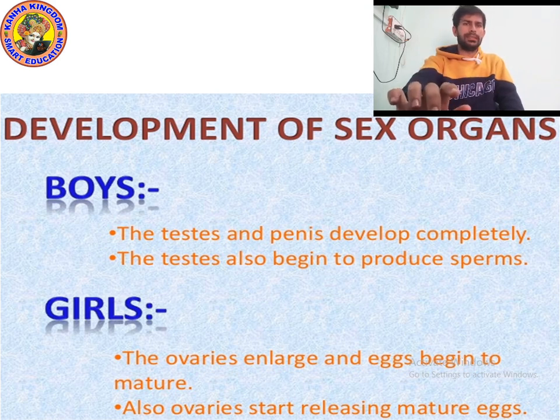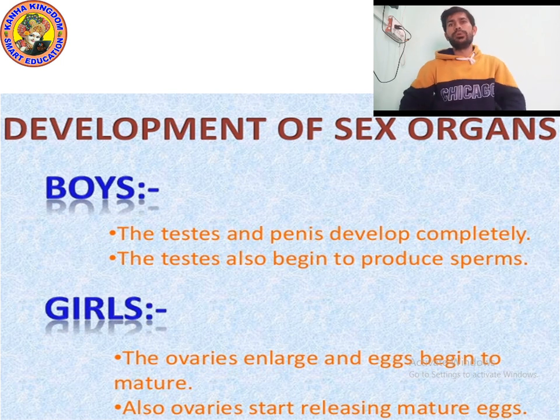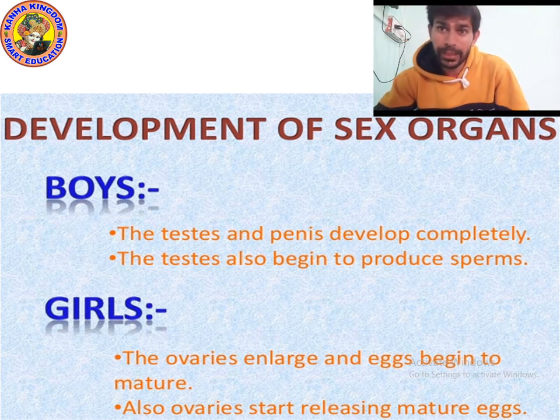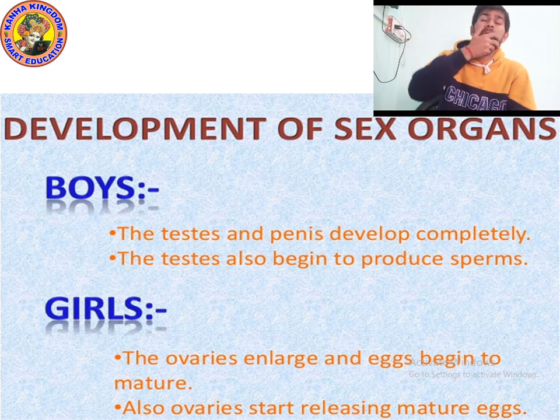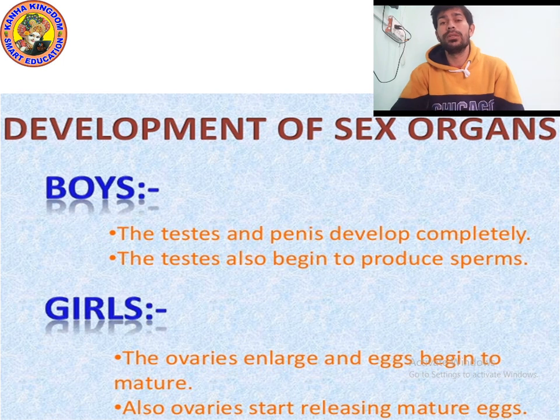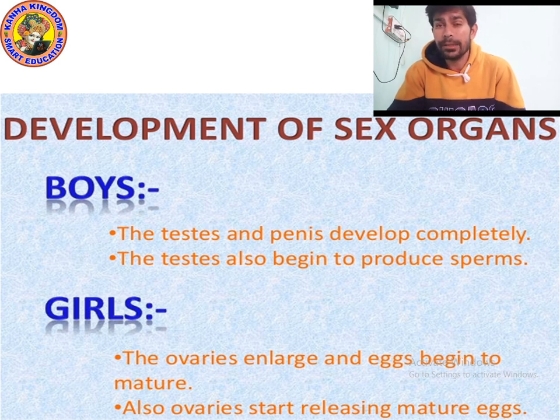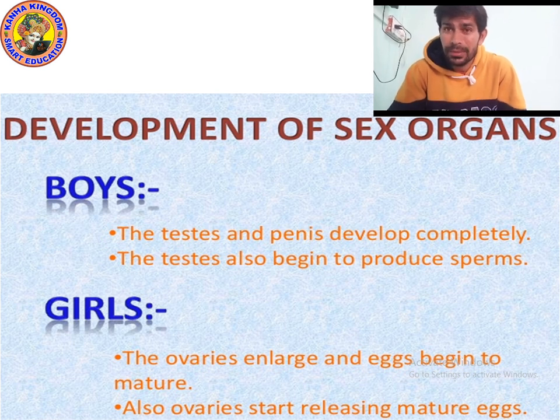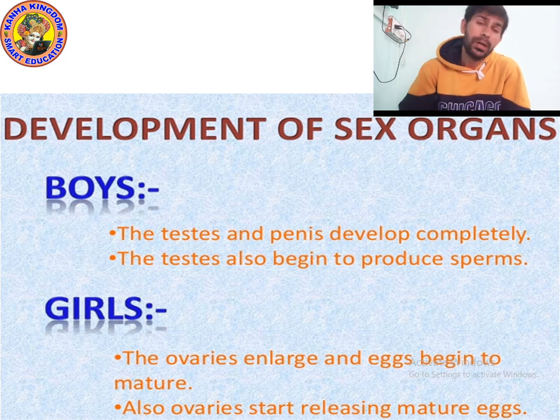We also studied about changes in voice. Voice changes occur due to Adam's apple. What is Adam's apple? The growing voice box, which can be seen as a protruding part. Protruding means a bulge-out part that looks like a bulb, an apple-like structure of the throat, called Adam's apple.